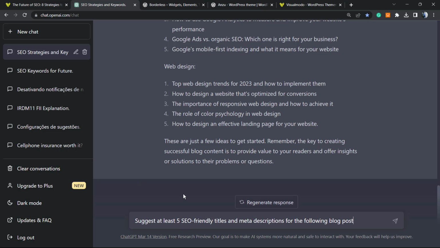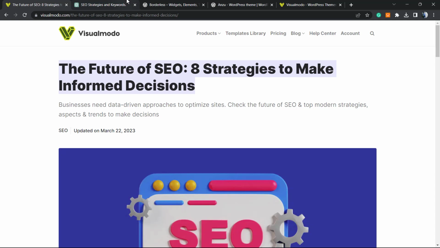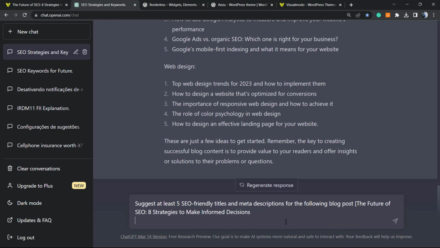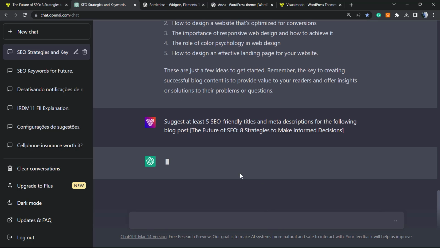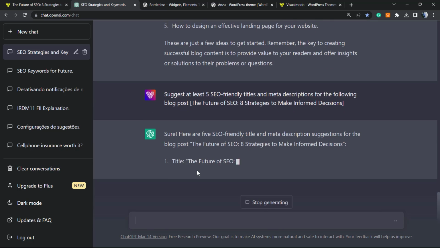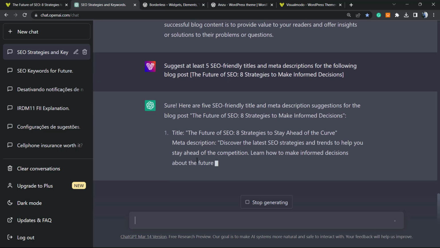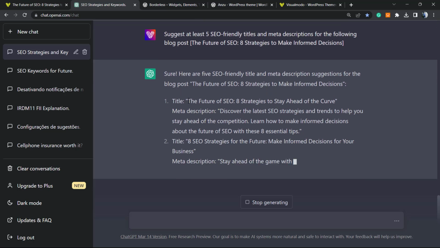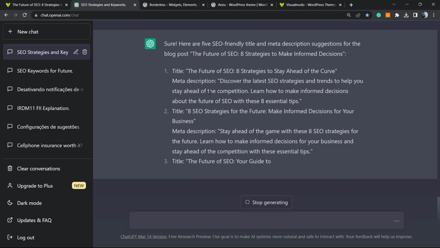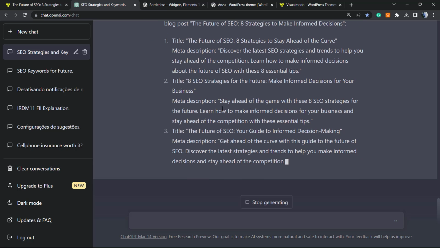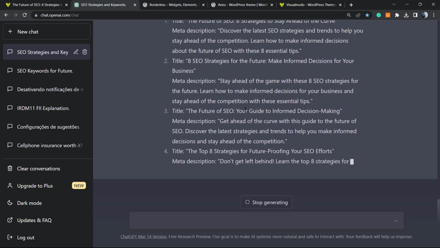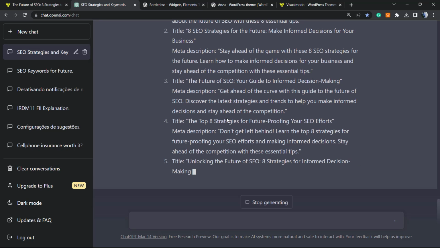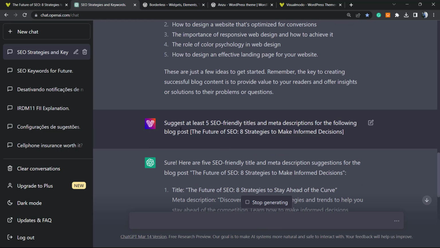So, suggest at least 5 SEO-friendly titles and meta descriptions for the following blog post. Let me use this symbol right here. Let me enter the blog post title. Let me close the symbol and hit enter. This one is really good. Here's the meta description, really useful as well. Here is the question.